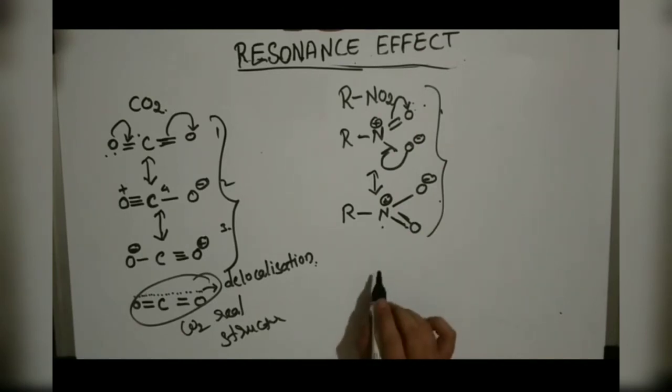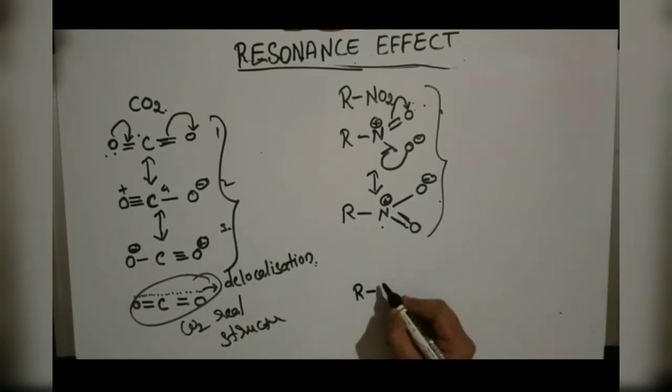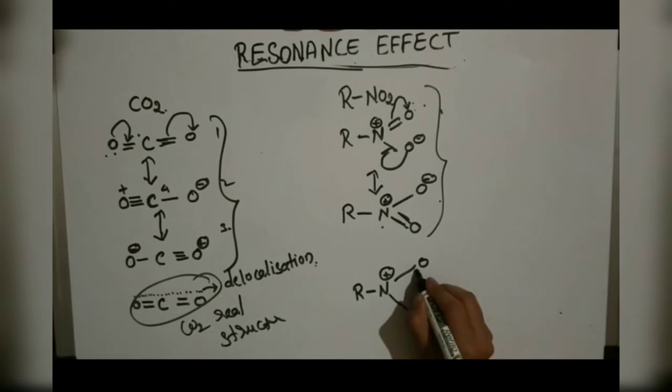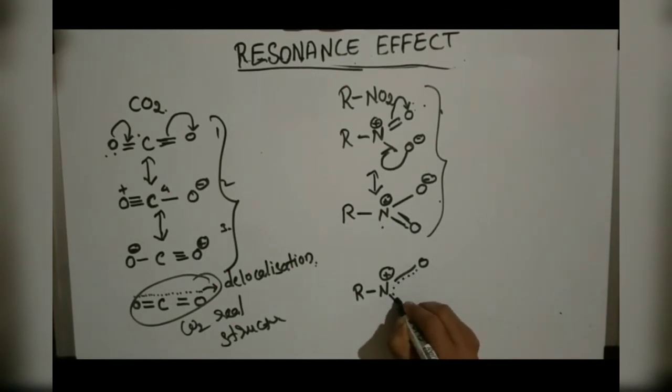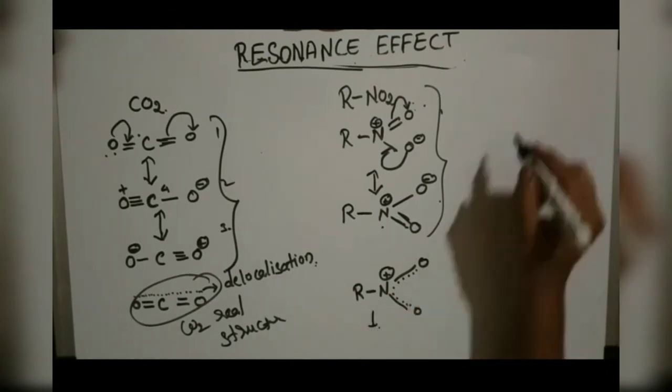The real structure, or hybrid structure, we can write as R–N plus, with O and O. The delocalization can be shown with dotted lines like this. Okay, this is the real structure of RNO2.